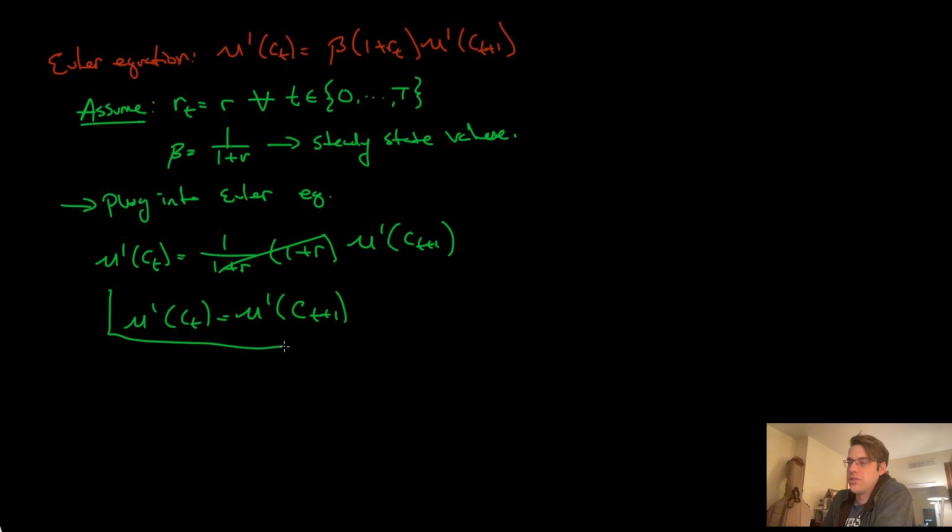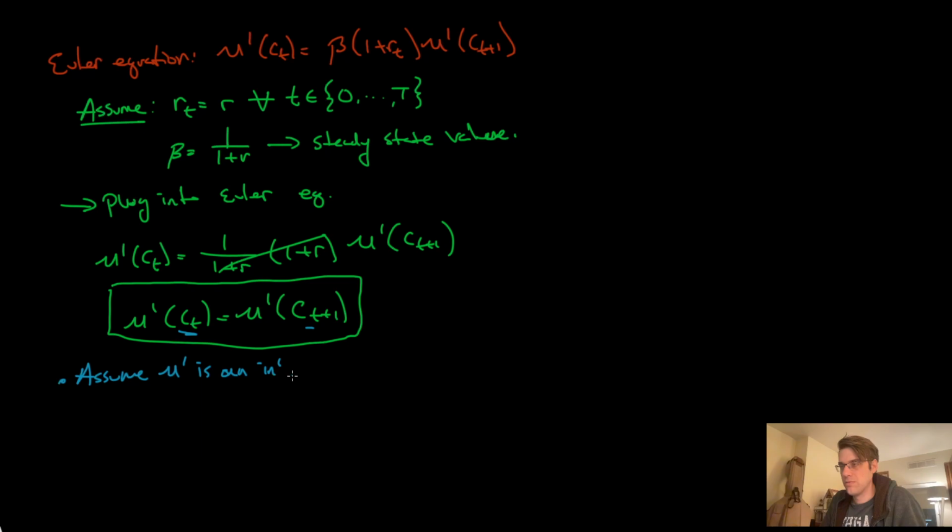So under these simple assumptions, we get that the derivative of utility with respect to consumption today is equal to the derivative of utility with respect to consumption tomorrow. Is this a valuable thing to know? It is. We can say something about CT and CT plus 1 if we assume mu prime is invertible. Okay, so assume mu prime is an invertible function.